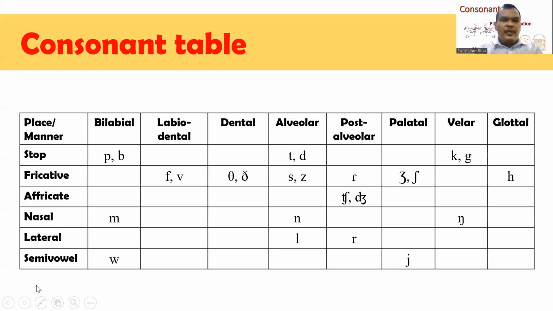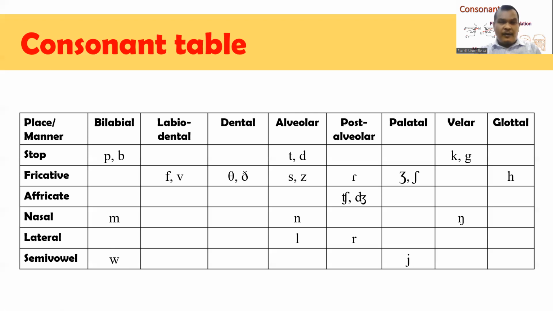You can see here that bilabial consonants are p, b, m, w. However, these bilabial consonants are different in terms of manner of articulation, because p, b are stop consonants, but m is nasal and w is semivowel.